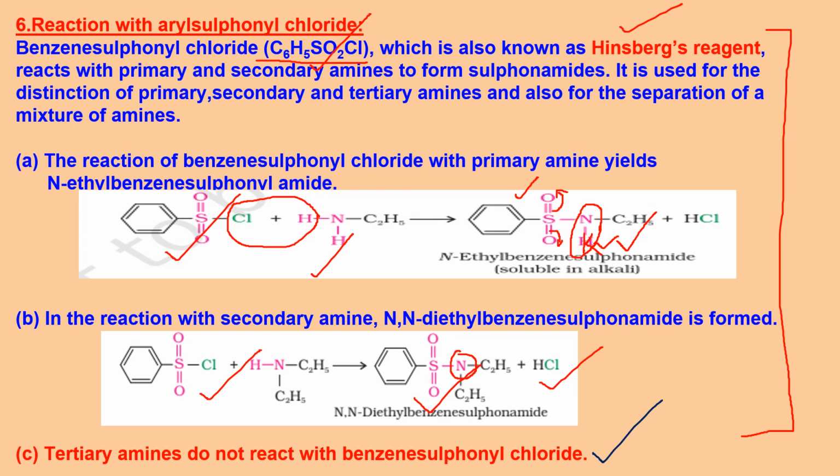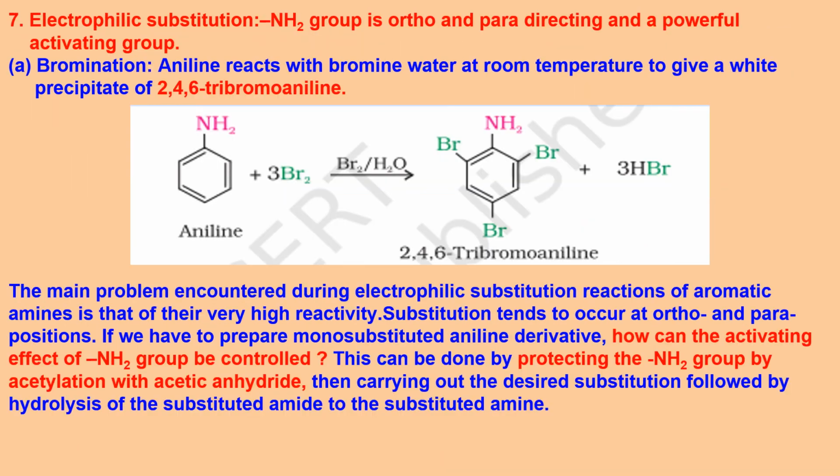In one case, when you add alkali, the precipitate will dissolve, that will be primary. In the other case, the precipitate will remain as it is, that would be secondary. So this is how we chemically distinguish. Now the next is a familiar one, electrophilic substitution.